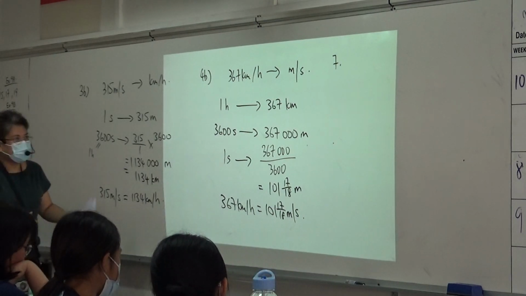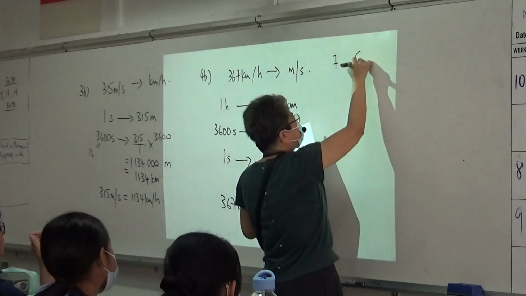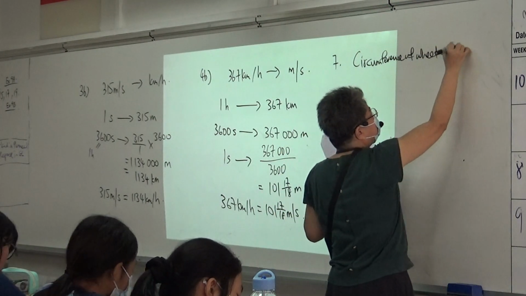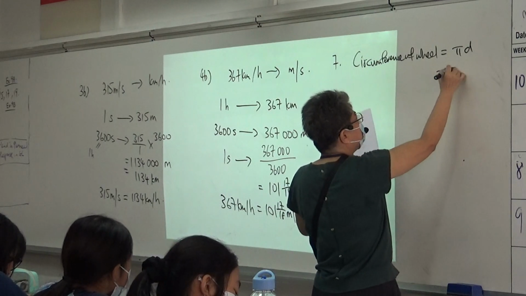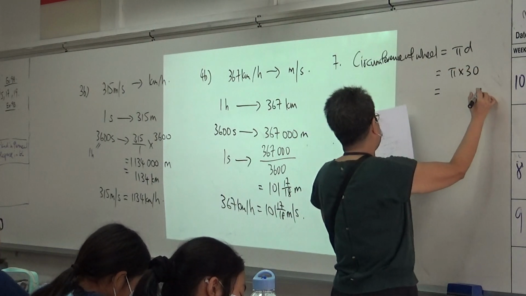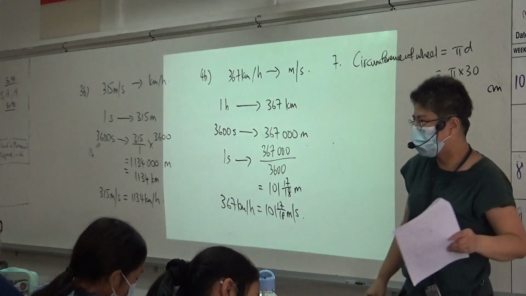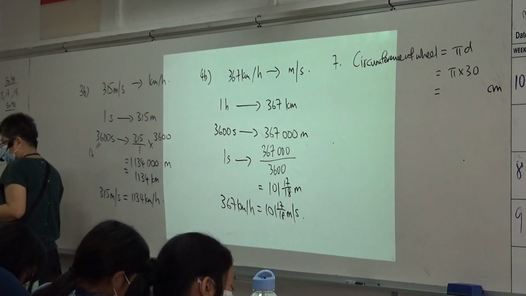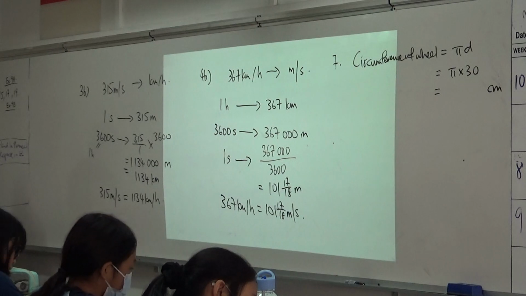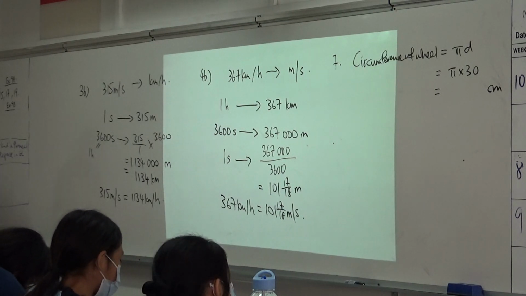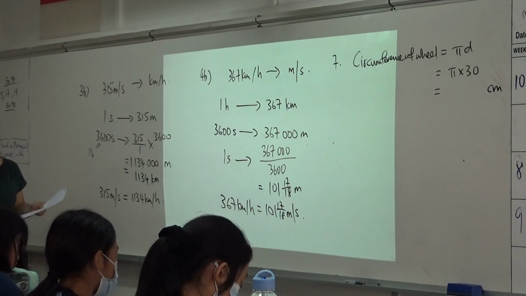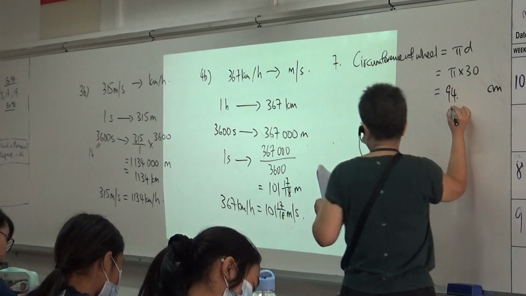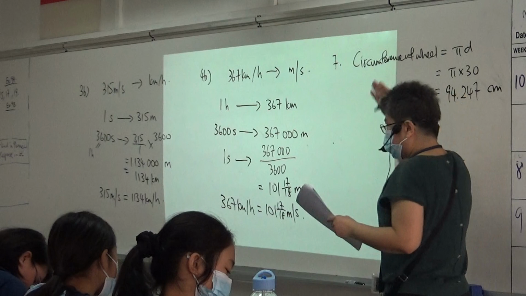Can you first of all write down circumference of wheel is pi d, so it's pi times 30. So how many cm? Can you give me the 5 truncate? 94.247 truncate. Okay, good.